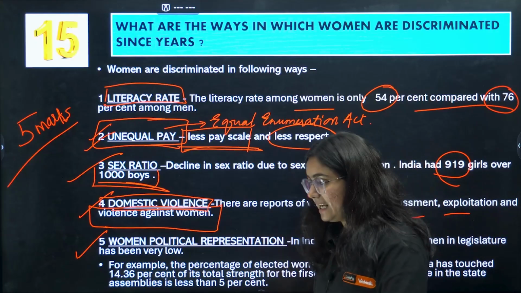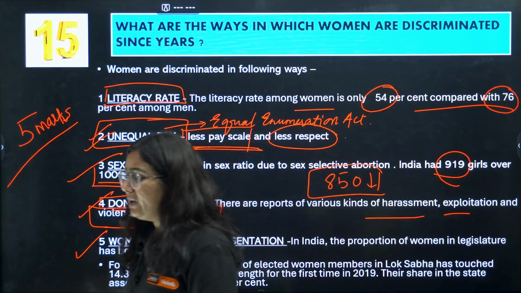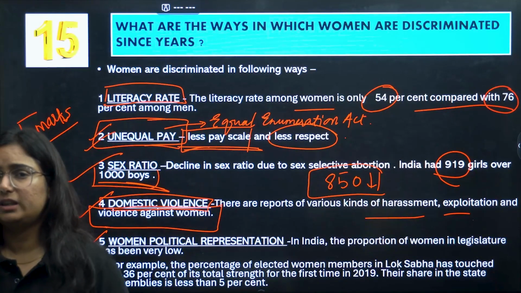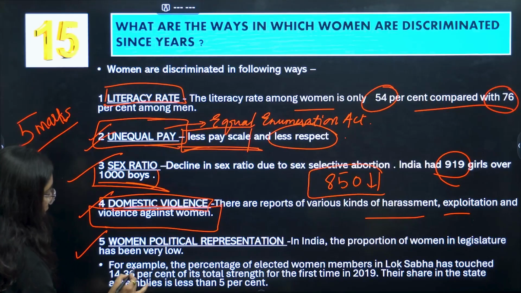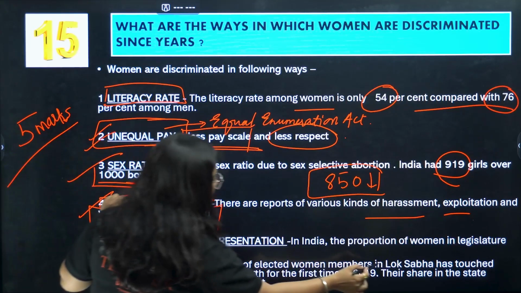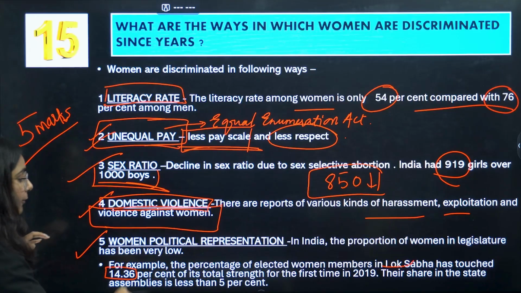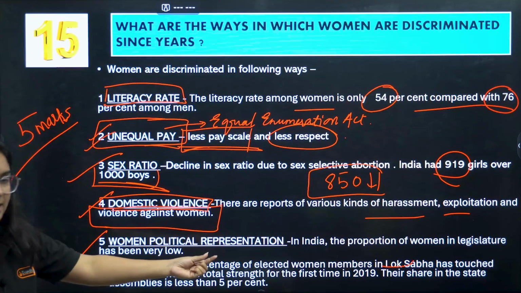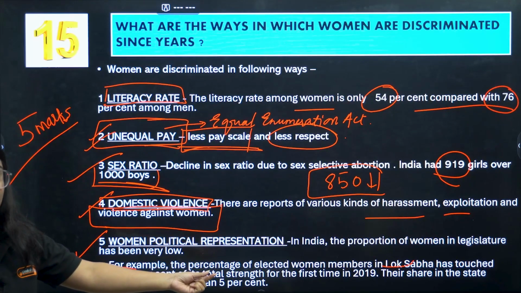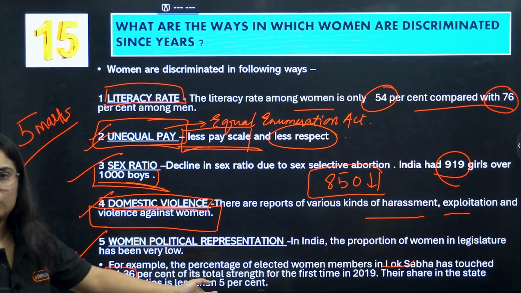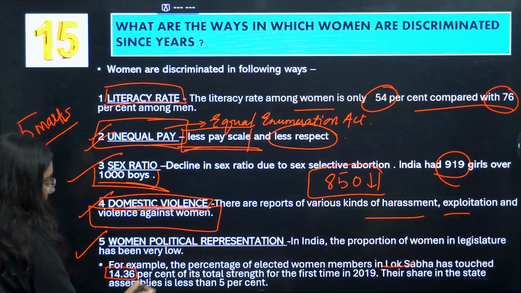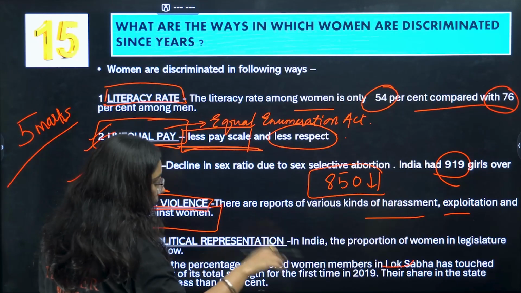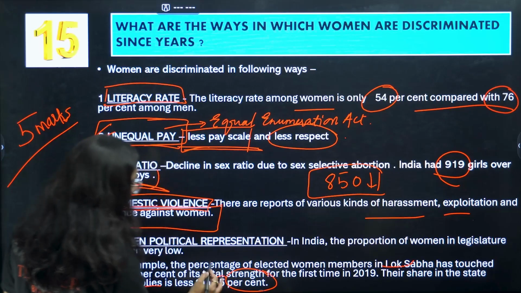So as we can see around us that the representation, we are not succeeded with increasing the representation of women in the politics, because you can see the data, right? It is just 14.36% in the last Lok Sabha elections, okay? And if we talk about, basically the data here is of 2019. If I tell you the reality, it has increased a little bit to 16% in the last Lok Sabha election. And if we talk about the legislative assembly elections and we calculate the average, it is merely 5%.